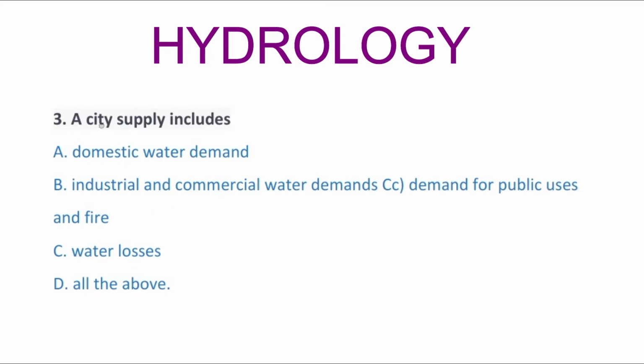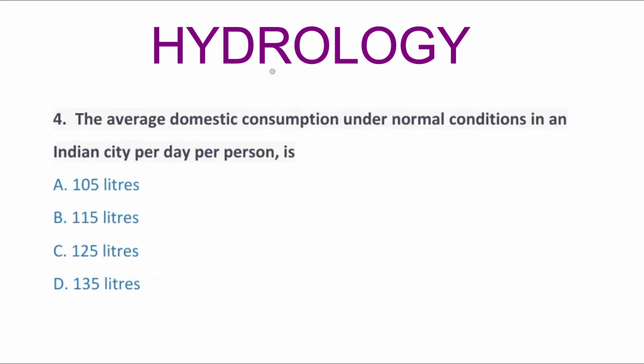So next question, a city supplies includes option A, domestic water demand, option B, industrial and commercial water demands and demand for the public uses and fire, option C, water losses, option D, all the above. So the correct answer is option D, all the above. So next question, the average domestic consumption under normal condition in an Indian city per day per person is option A, 105 liters, option B, 115 liters, option C, 125 liters, option D, 135 liters. So the correct answer is option D, 135 liters.